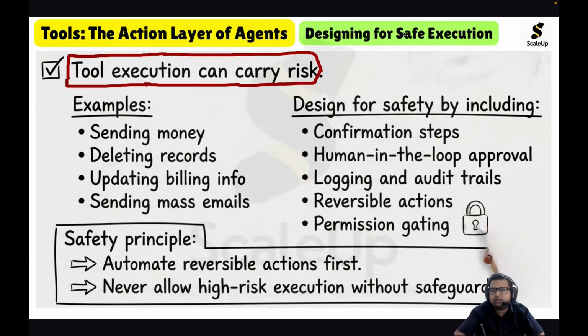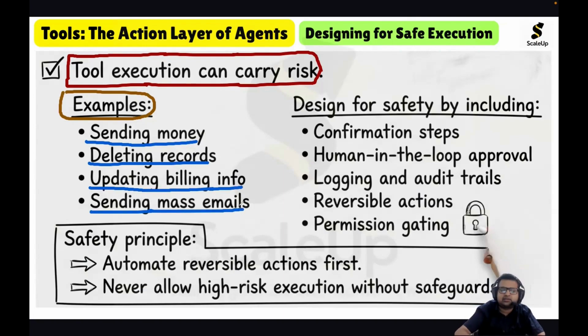For example, if the tool execution involves sending money, deleting records, updating billing info, or sending mass emails, these operations carry risk. So we have to consider design safety.